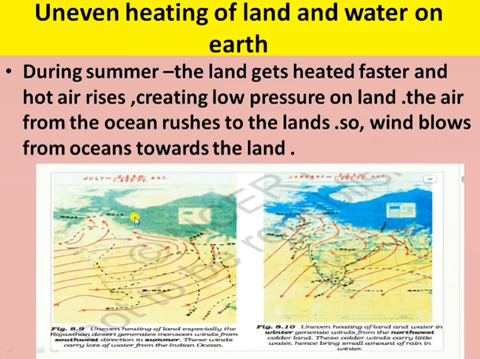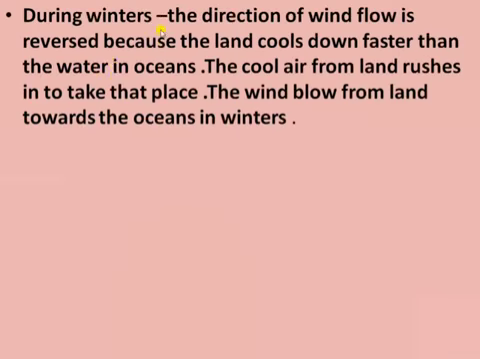So here the land gets heated faster than water in the ocean, because the air over the land rises up, as warm air is lighter in weight, so it creates a low pressure area on the land. So the air from the ocean rushes to the land, so the wind blows from the ocean towards the land region. These winds are coming from the ocean and they are laden with water, so they are called monsoon wind.